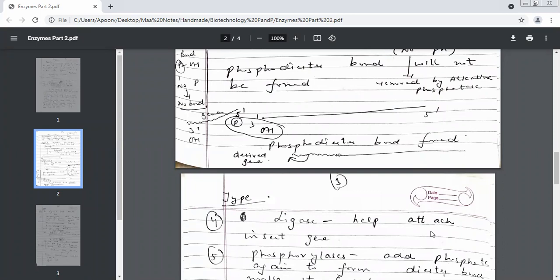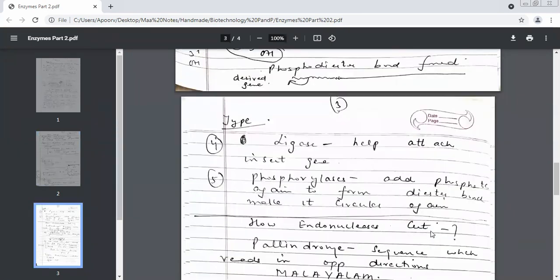Cutting part, who is doing? Endonucleases. And the sticking part, who is going to do? Ligase. Okay. The last category of enzymes is phosphorylases. I told you that it is always easier to do all the other processes related to DNA with a circular DNA or linear DNA? Circular. Circular DNA. So we want the circular DNA back.